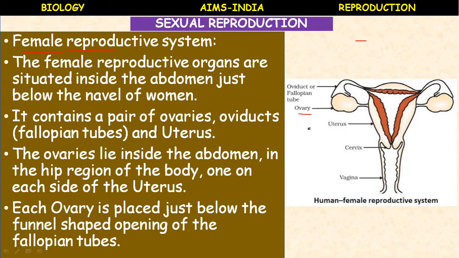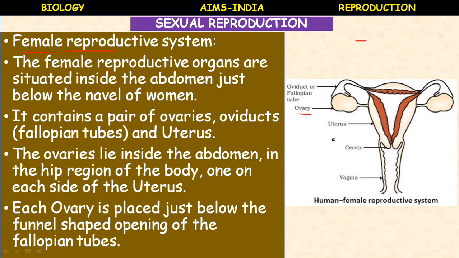Ovary is the female reproductive organ. On maturation, this ovary produces ovum. That ovum is collected into the fallopian tube, where the process of fertilization takes place, and the development takes place in the uterus. So it contains a pair of ovaries, oviducts or fallopian tubes, and uterus.